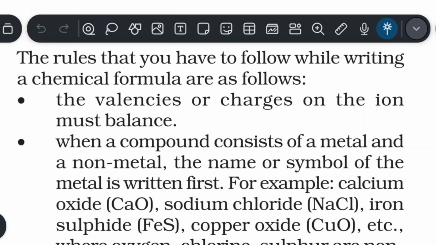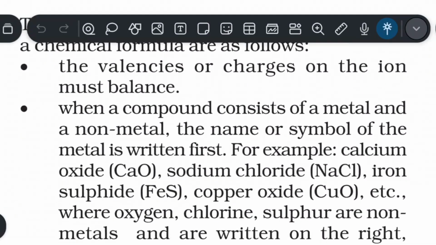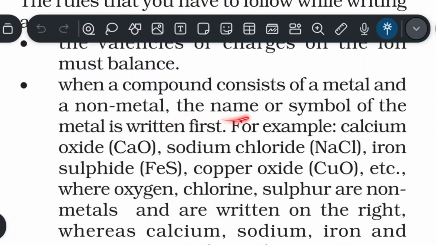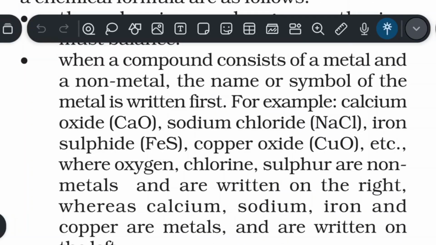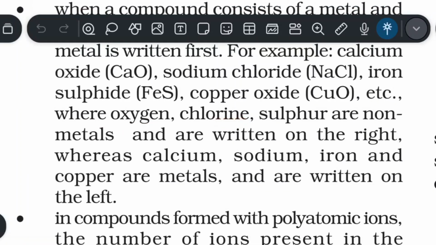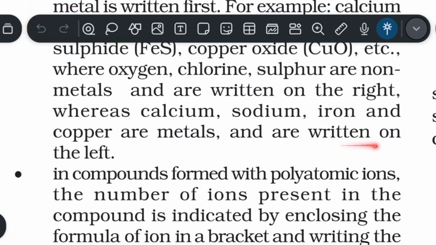The valencies or charges on the ions must balance. When a compound consists of a metal and a non-metal, the name or symbol of the metal is written first. For example, calcium oxide, CaO, sodium chloride, NaCl, iron sulfide, FeS, copper oxide, CuO, etc., where oxygen, chlorine, sulfur are non-metals and are written on the right, whereas calcium, sodium, iron and copper are metals and are written on the left.